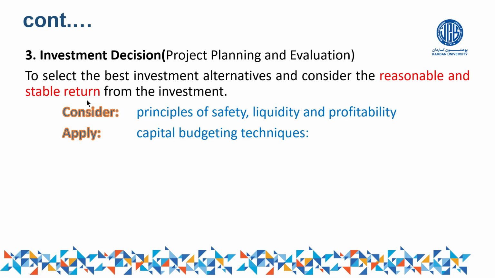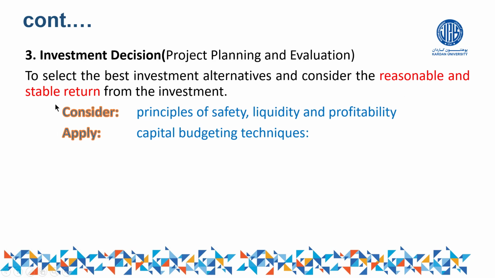If you want to find out any kind of investment for yourself, the investment should have a return, point number one, and the return of that one should be reasonable. Reasonable return means, of course, it should be according to the standards, according to the market average. It should not be less than the standard. Less than the standard means, for example, usually people make 10 percent, but you give me only 5. So it's not reasonable. Reasonable means it should be comparable. It should be somehow similar to the market. And of course, it should be stable.